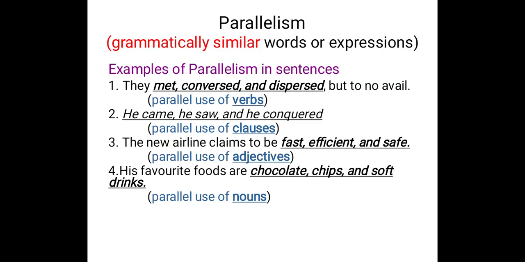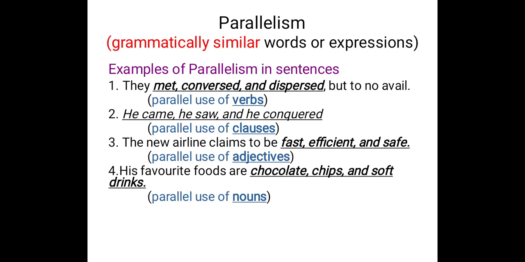These are some examples of parallelism in sentences. The first sentence: they met, conversed and dispersed. So here you can see the parallel use of verbs. In the second sentence, it is the parallel use of clauses. He came is a clause.